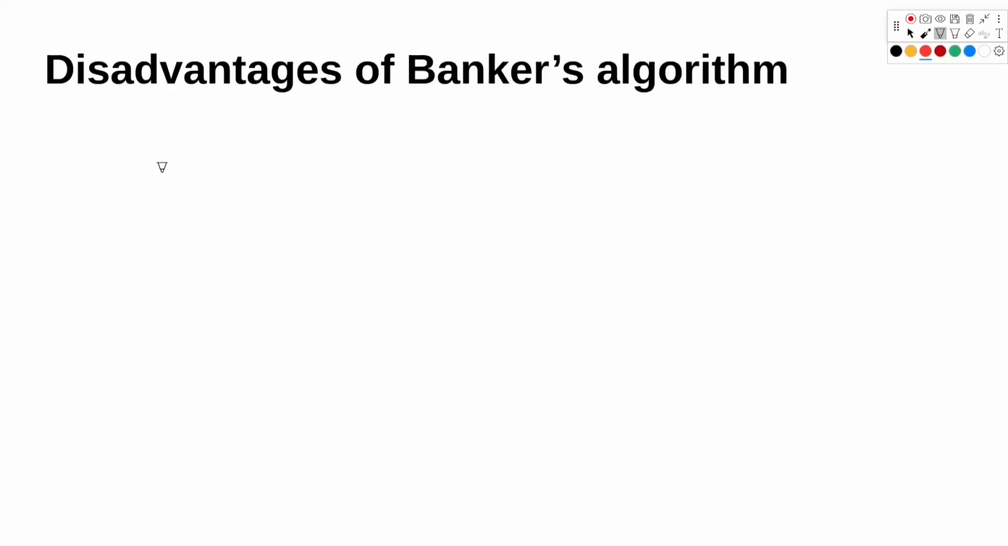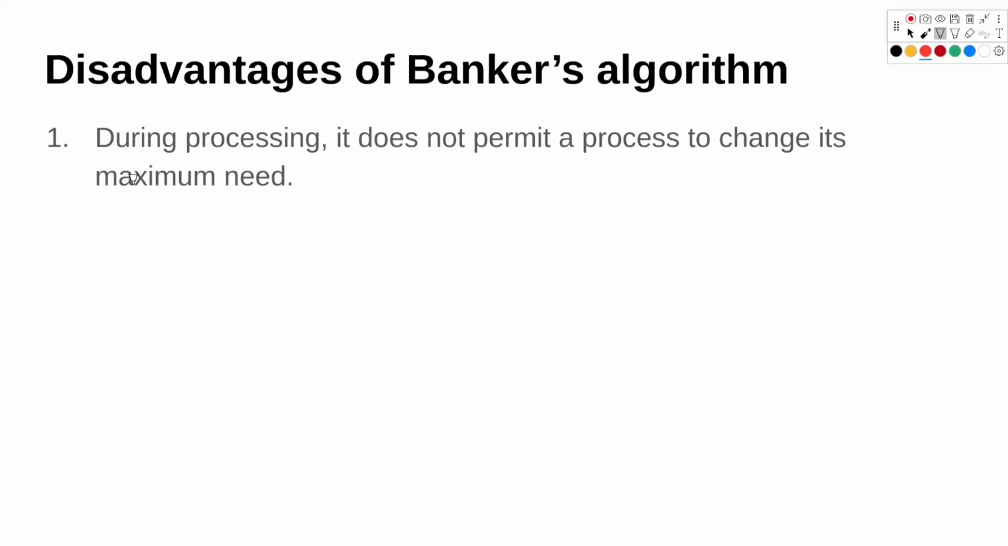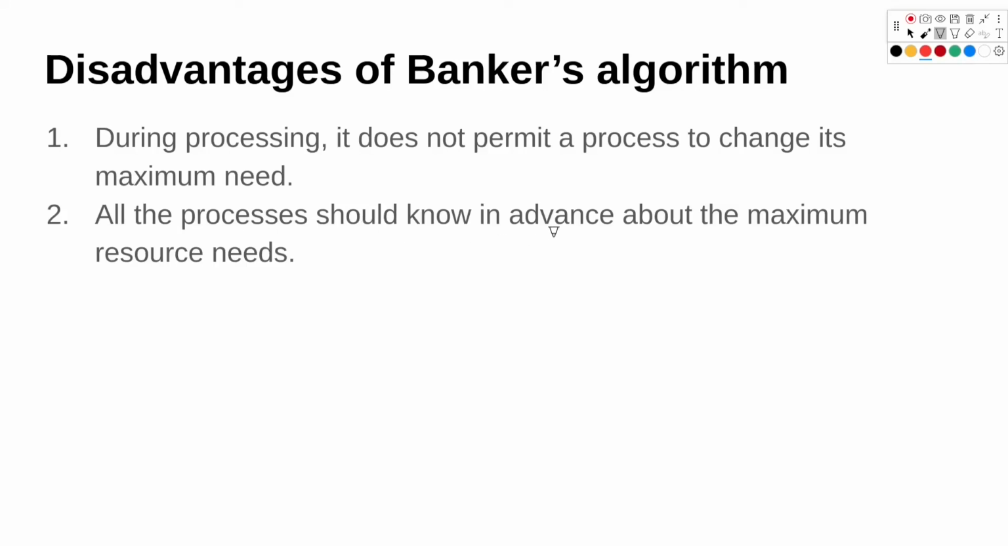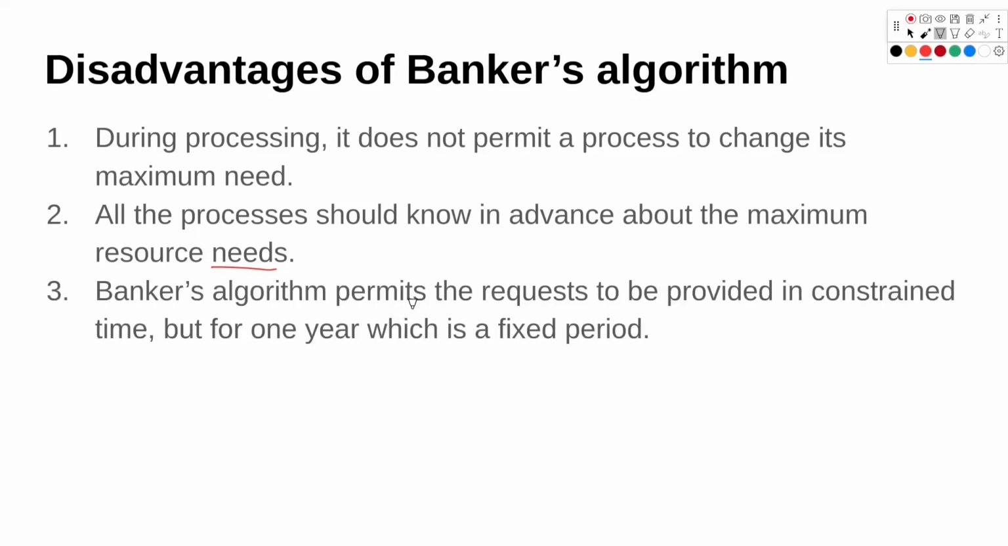Disadvantages of Banker's algorithm. First disadvantage is that during processing, it does not permit a process to change its maximum need. So that maximum need should be predefined. All the processes should know in advance about the maximum number of resources needed. And sometimes it might not be possible that we know how many resources a process needs. So that is a disadvantage of Banker's algorithm. It permits the request to be provided in constrained time, for a fixed period. So we have a constrained time for which a process can acquire a resource.